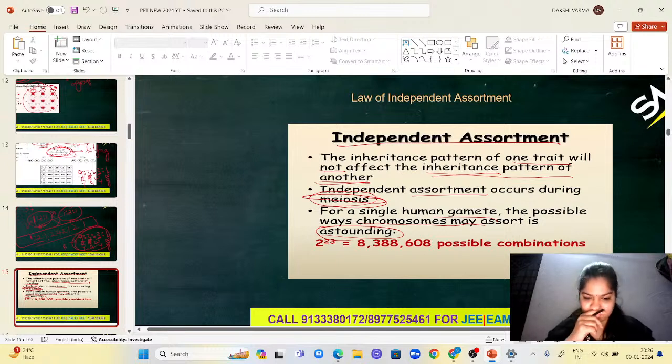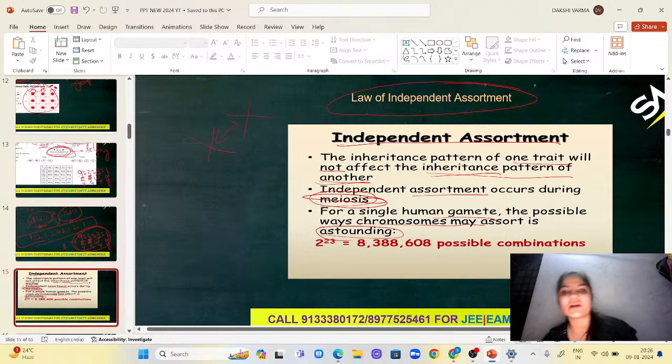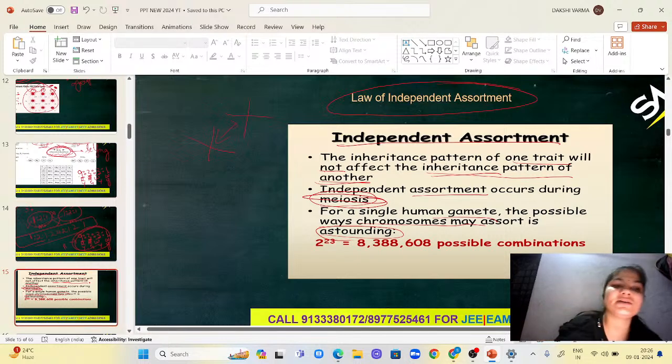One pair of characters is independent of the other. They are not going to interfere. So that is called the law of independent assortment. No character is getting affected by the other character. See, if you say, ma'am, but it is dominant. It is dominant, but it is not affecting its inheritance, right? It is not affecting its gene, right?